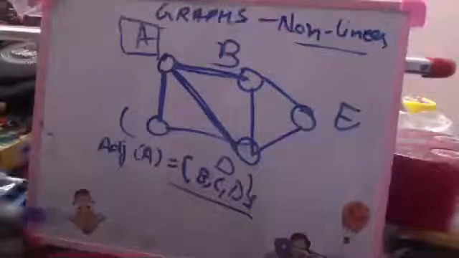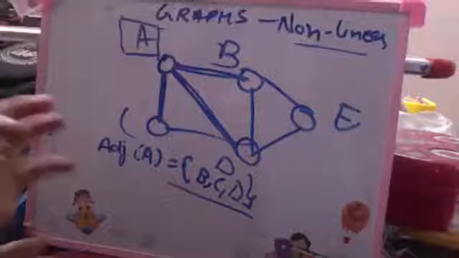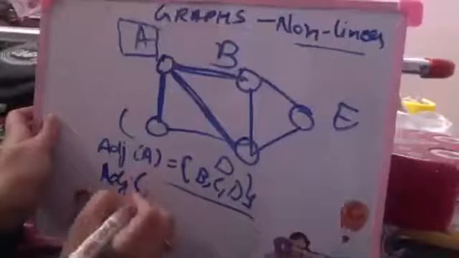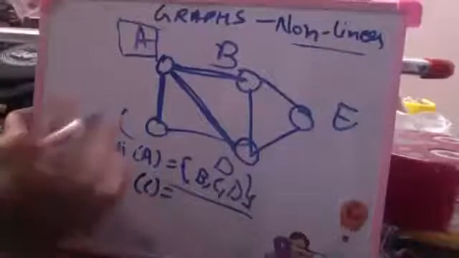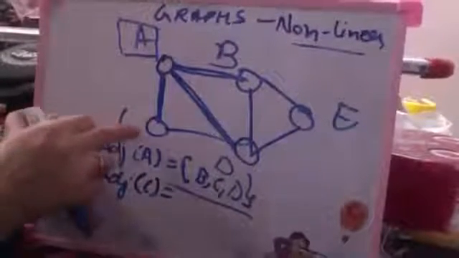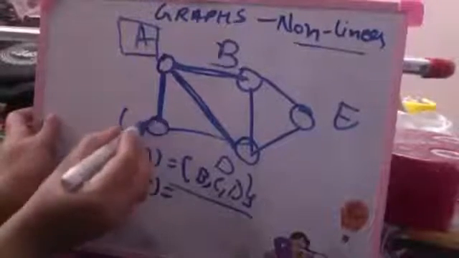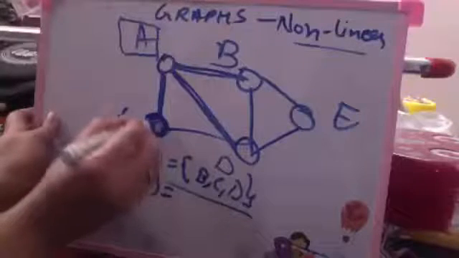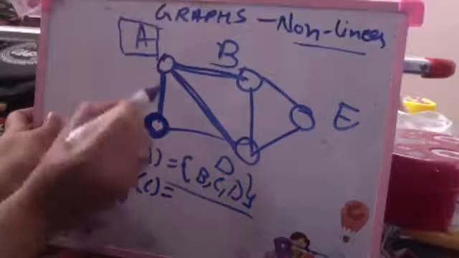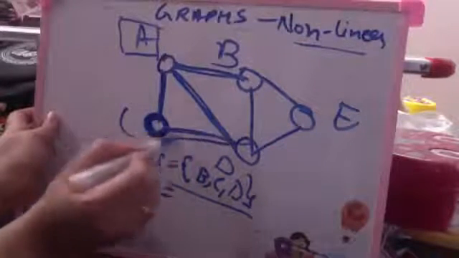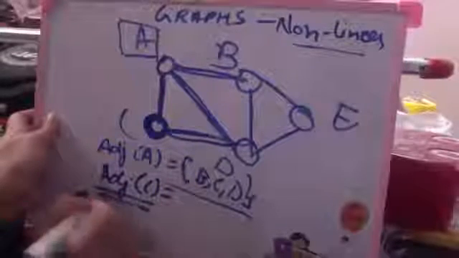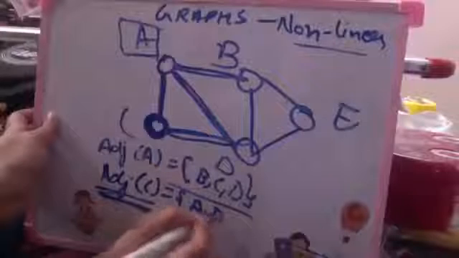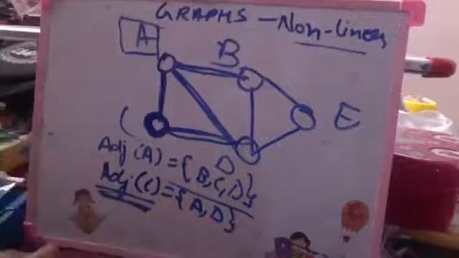I will again say, if I am trying to find out the adjacent vertices of C, then I have two edges which are connecting the node C. इस node से कितनी edges बाहर जा रही हैं? From C, I have only two edges. One is connecting to A, another is connecting to D. So if I want to find out adjacent vertices of C, I have A and D. This is clear?